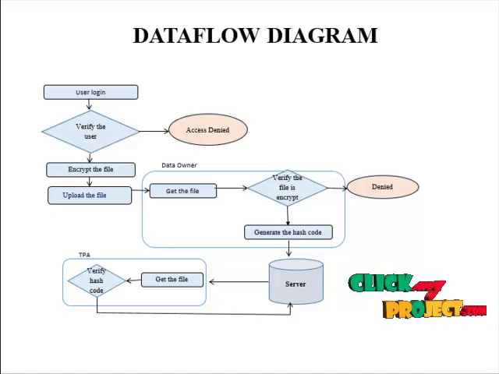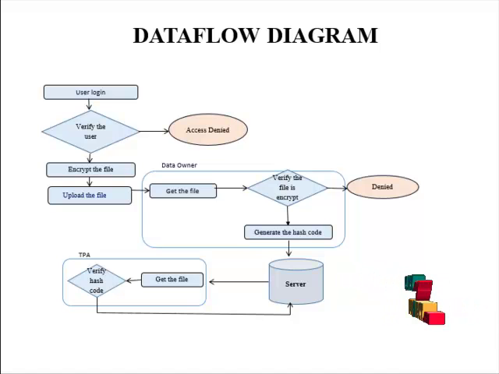After they register the information, the user goes through the login. Now here we validate the user. If the user is a valid user, they go to the next process. Otherwise, the access is denied. After the user is validated, they go into uploading a file. For that, we apply encryption for the uploaded file. And after that, the file is transferred to the cloud server.